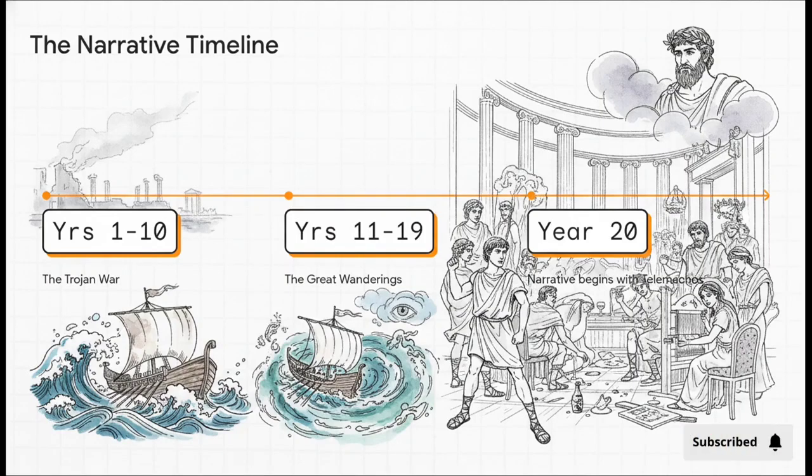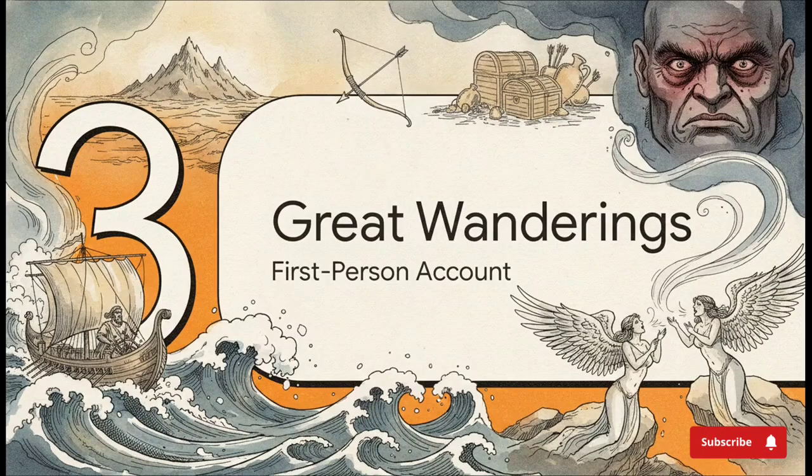Instead, the narrative kicks off in year 20 with Telemachus, Odysseus' son. By showing us the chaos back home, a palace totally overrun by arrogant suitors, a family on the brink, Homer builds up Odysseus' magnitude. We see his family's desperate need for him before we even catch a glimpse of the man himself. Moving on to Section 3, the Great Wanderings.